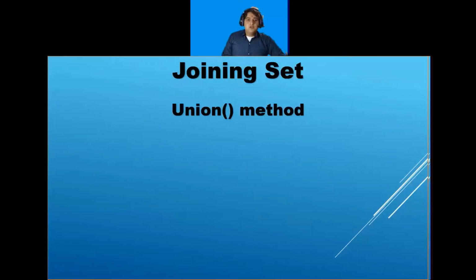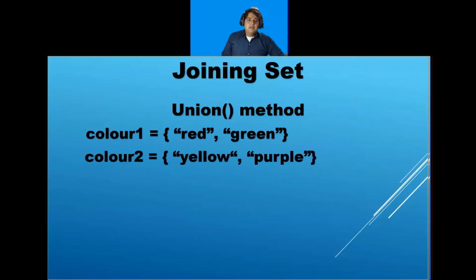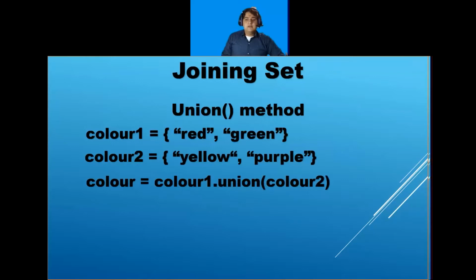You can use the union method, which returns a new set containing all the items from both sets. So for example, here is my variable 1 and here is my variable 2. If I want to join these two sets, I will write color is equal to color1 dot union, and inside the brackets I will write my variable 2.